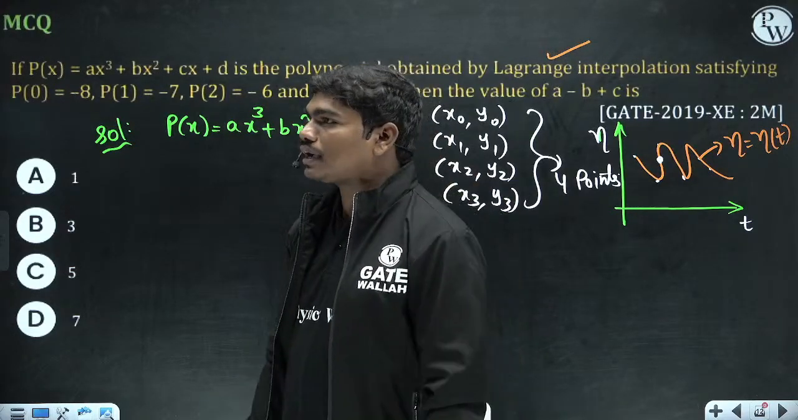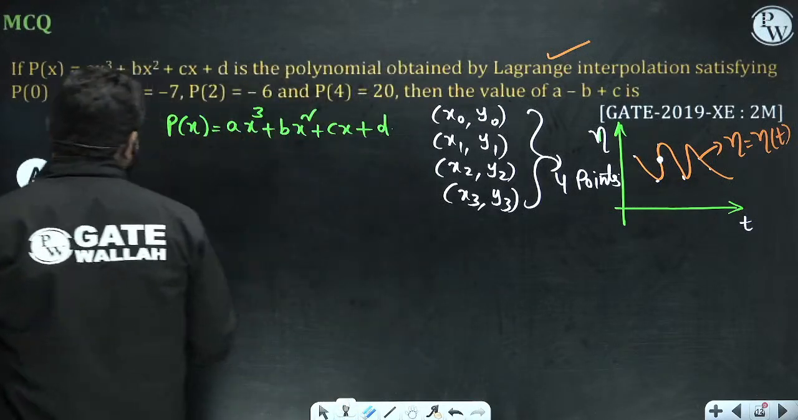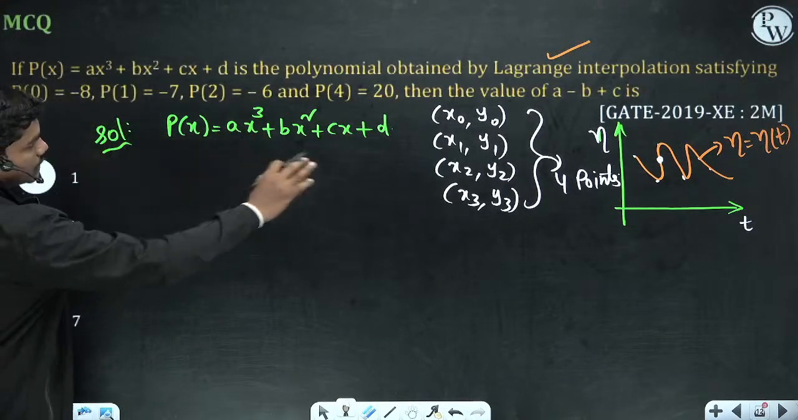Anyway, now if you see this, what is the interpolation that is generated for these points actually?